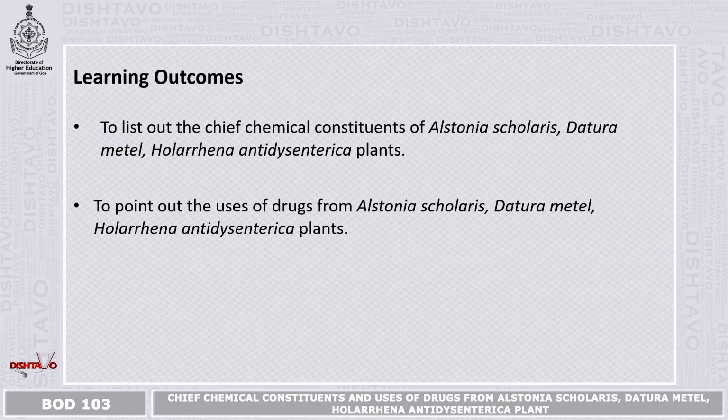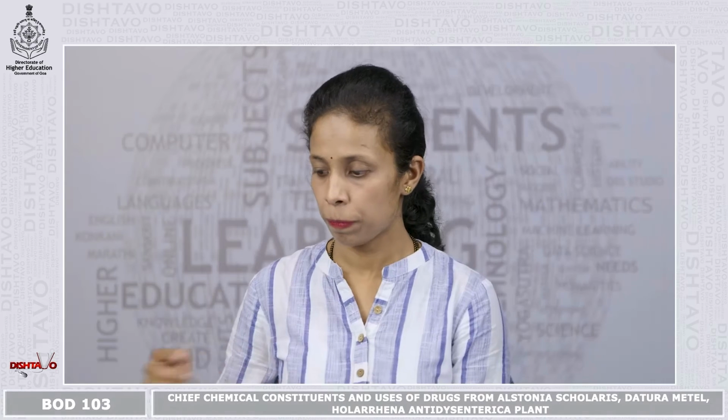From this module, the learning outcomes are to list out the chief chemical constituents of Alstonia scholaris, Datura metel, Holarrhena antidysenterica plants, and to point out the uses of drugs from these plants.